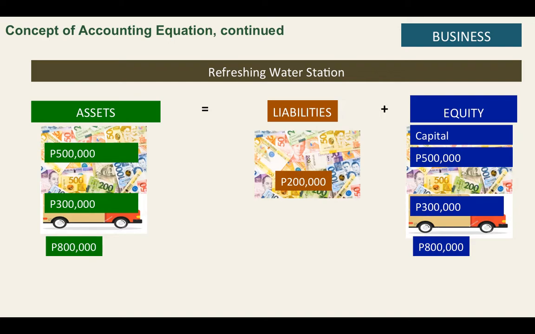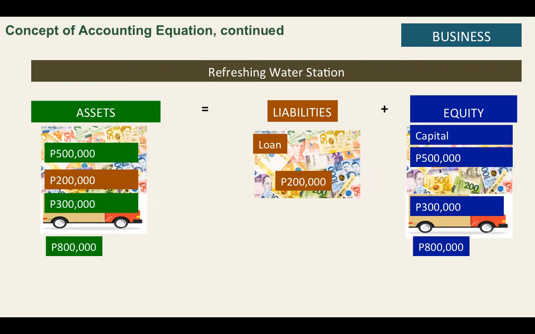In this case, the 200,000, well, I secured because it's not me personally who secured the loan, but it will be the business, okay? But I just represent the business as the owner. So the business will receive 200,000 cash from the loan.